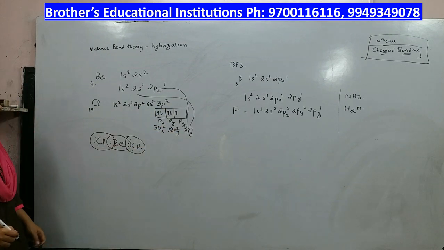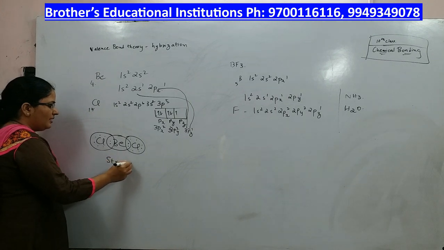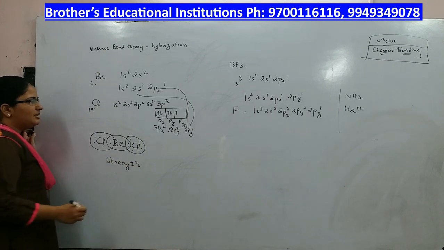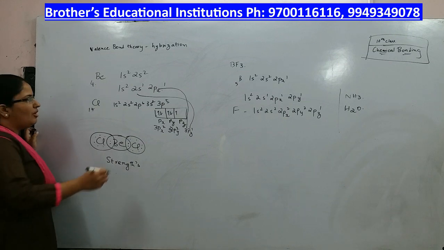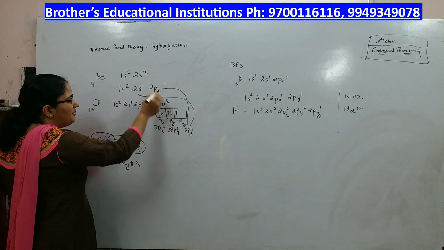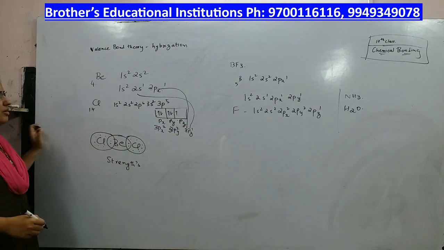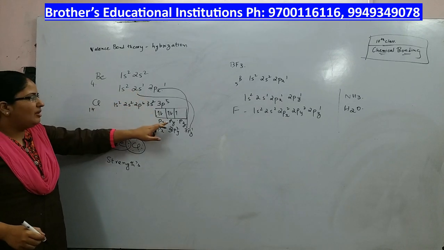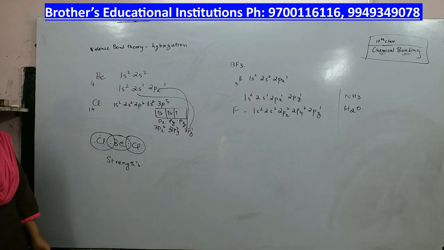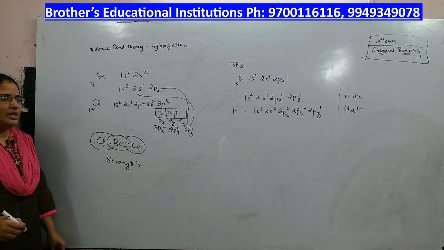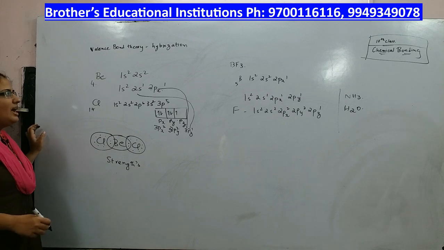Now because the orbitals are different, the strengths must be different. But it was found that the strength of sp overlapping and the strength of pp overlapping were the same, which did not fit. So Linus Pauling gave a new theory called hybridization.